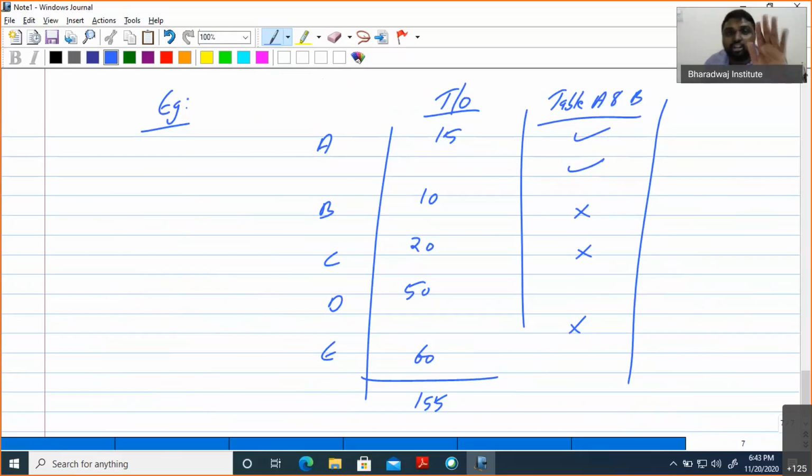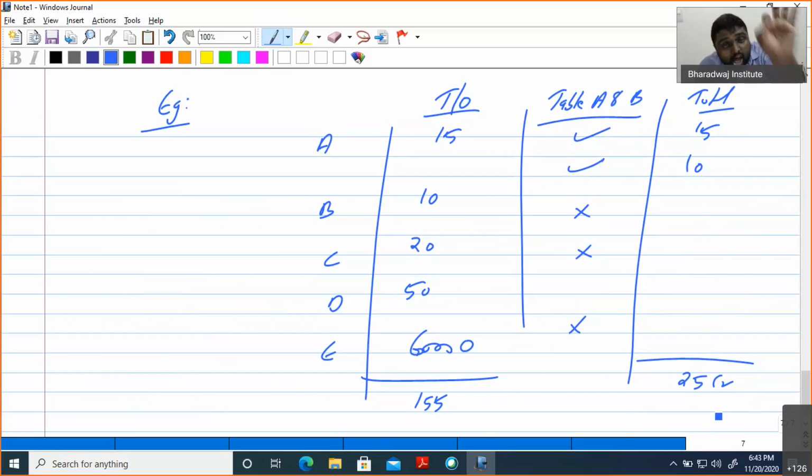It will be given in the question: A, B, C are covered, C, D are not covered, that is mentioned. So if the turnover exceeds, now you have to take the total. This is covered 50, this is covered 10, and the rest not covered 25 crore. Suppose it is 6,000 crore, not applicable. If it is 60,000 crore, not applicable. Cost audit is applicable only to the product if it is covered.